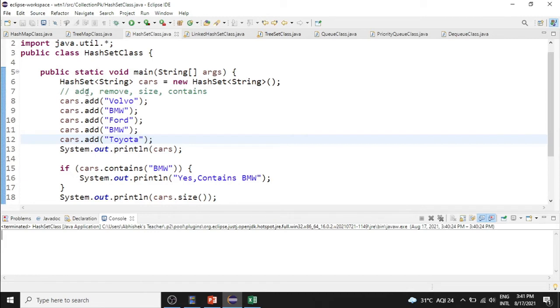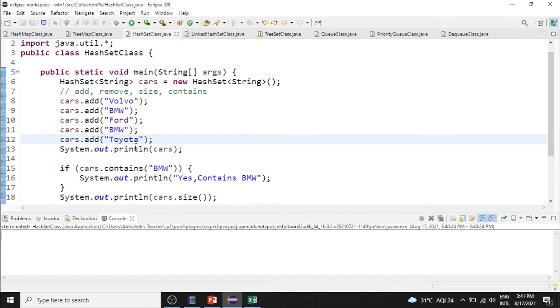Add is used to add a particular element in the set. Remove is used to remove a particular element from the set. Size is used to find the size of the set. Contains is used to find whether a particular value is present in the set or not. So here we are adding Volvo, BMW, Ford, BMW and Toyota. Since a set can accept only a single value, it cannot accept a duplicate value. Only one BMW will be added to the set.